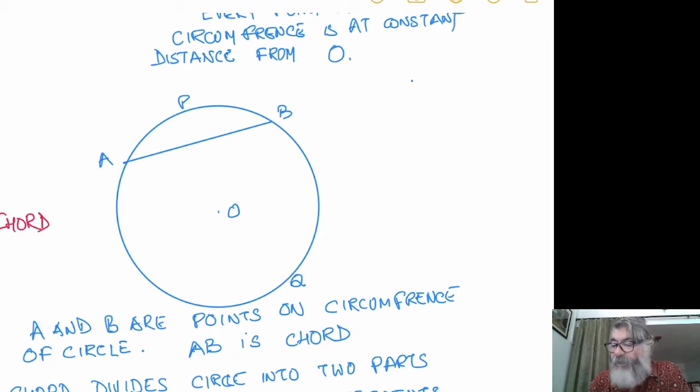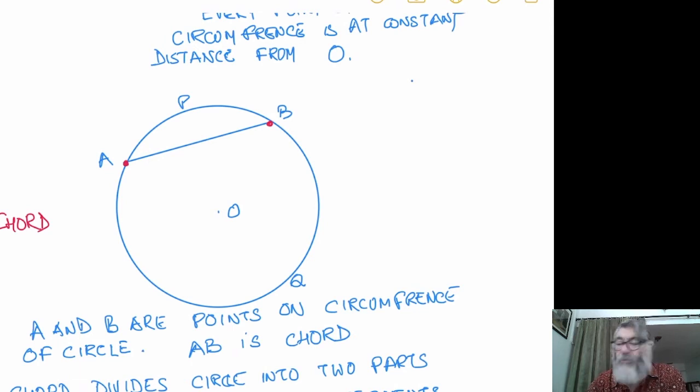For example, if I look at AB, A is a point on the circumference of the circle, and I have taken another point B on the circumference of the circle, and I join A to B with the help of a line. Then I will get a chord AB.